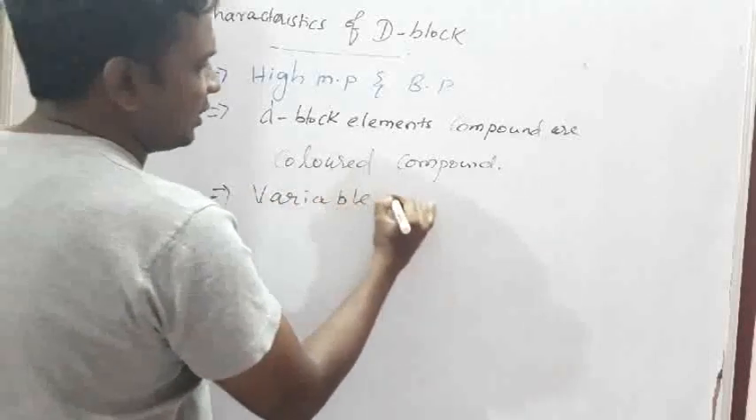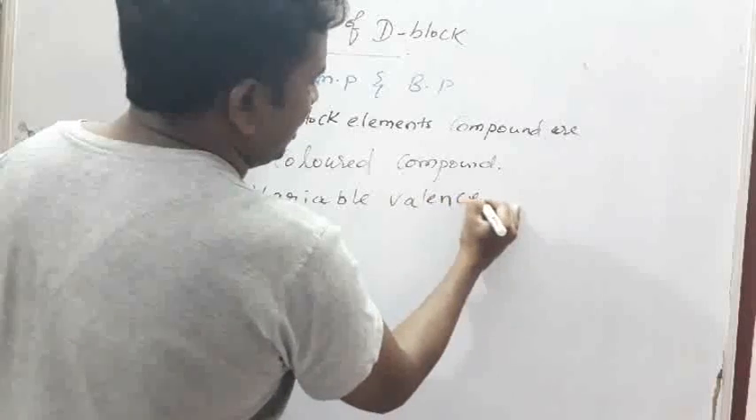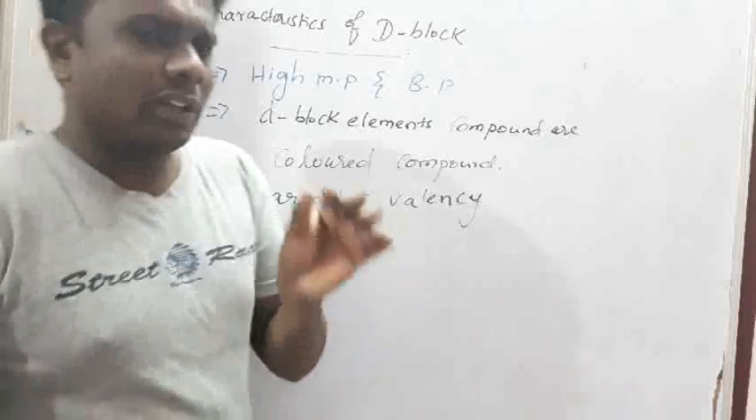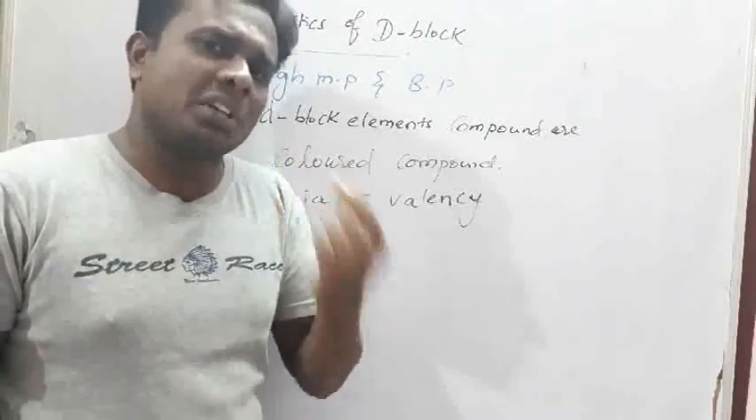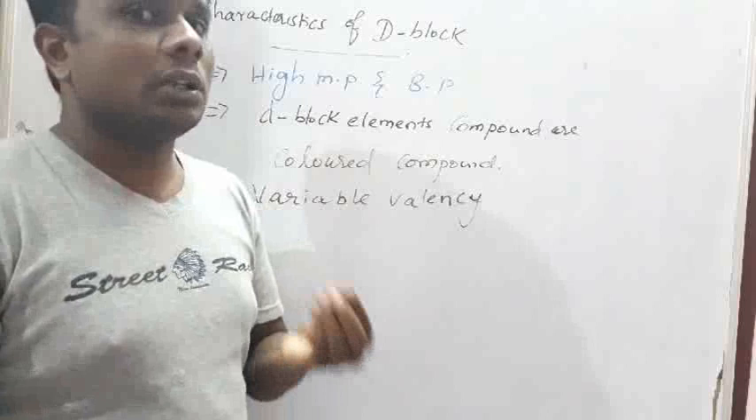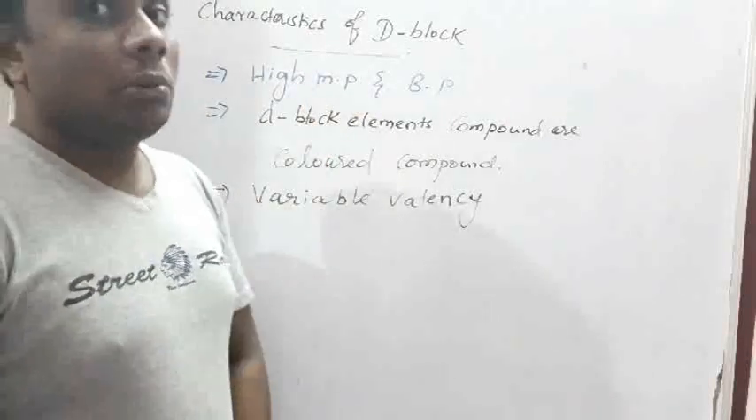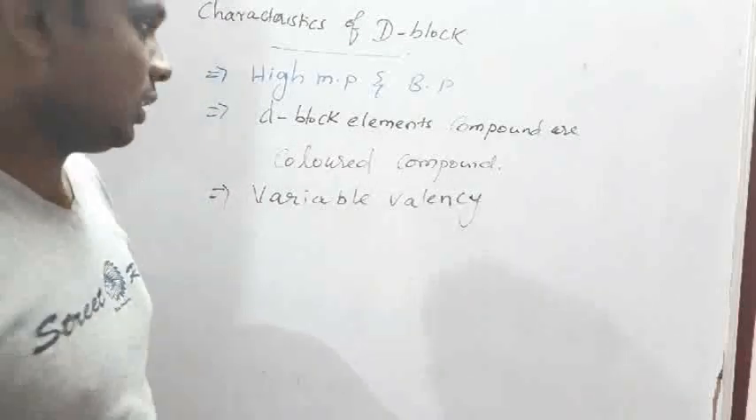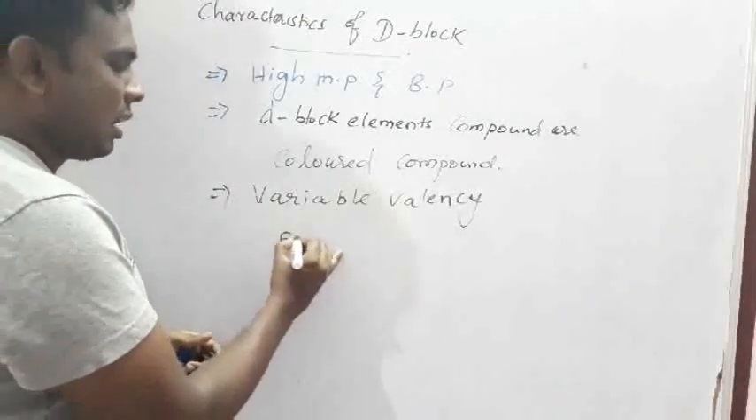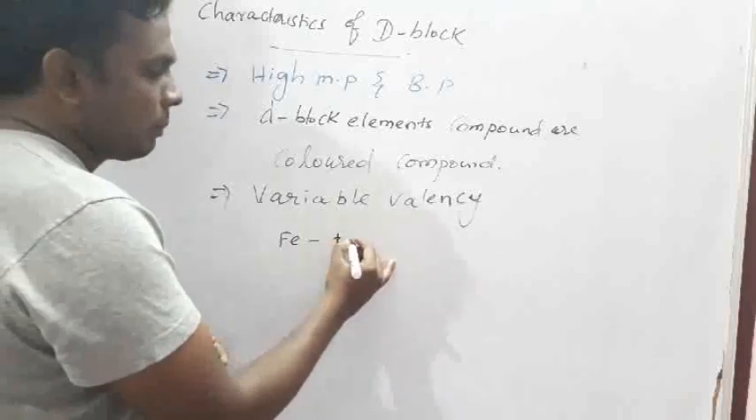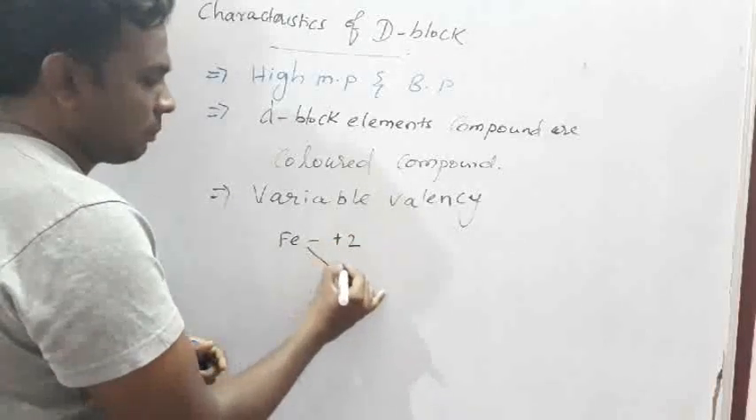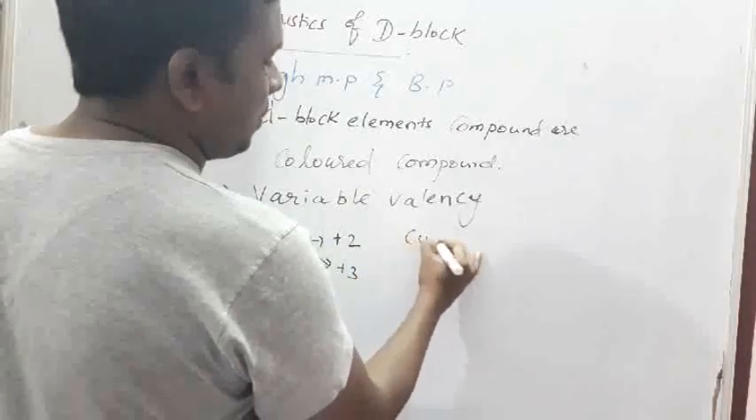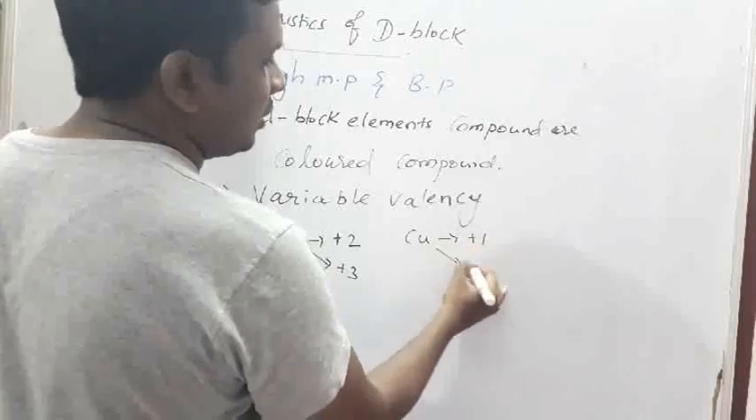What is called variable valency? If an element exhibits more than one valency, that is called variable valency. D block elements generally show more than one valency. For example, iron shows two valencies: +2 and +3. Copper also shows two valencies, +1 and +2.